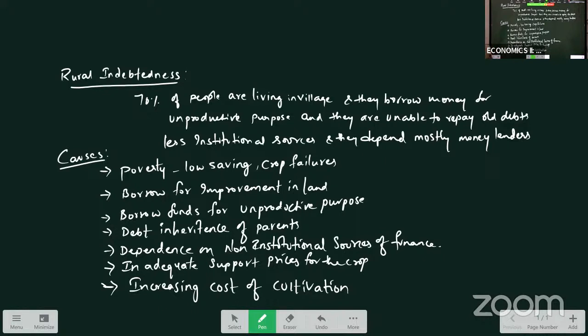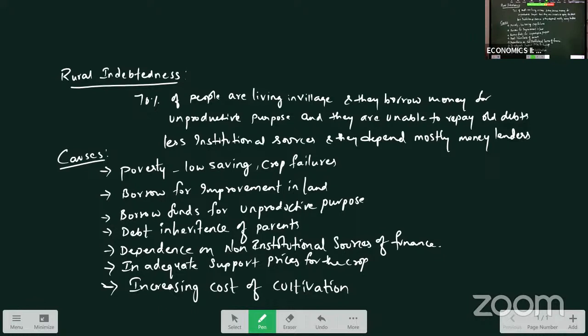Poverty means their income levels are low. When they are below the poverty level, their savings are also less. Crop failure is one more reason for debt. They also borrow funds for improvement of land. As there is a problem of land degradation, they borrow money to improve the land, which is an additional burden on the people in rural areas. They borrow funds for unproductive purposes, like celebrations or festivals, which is not productive.